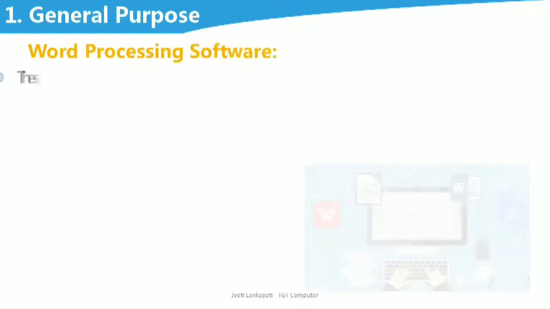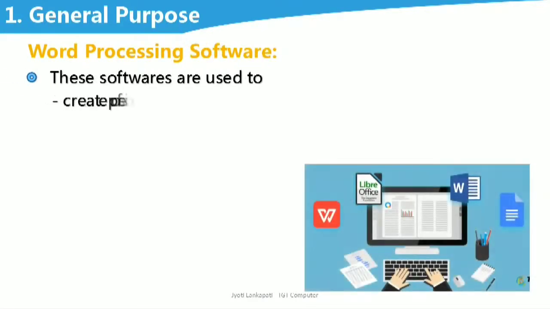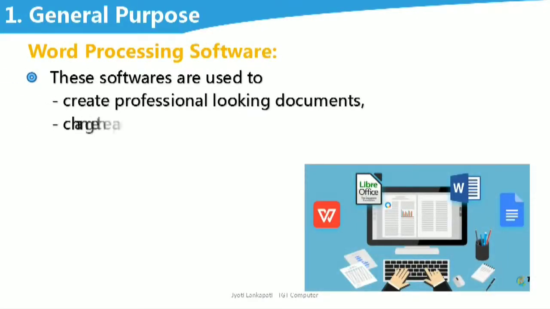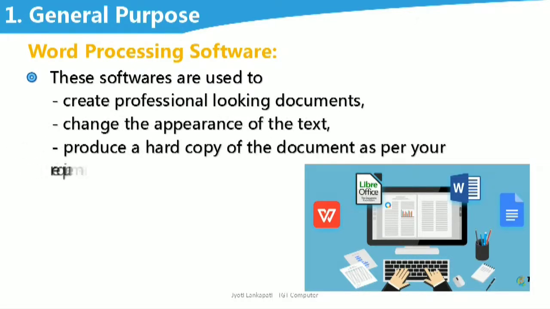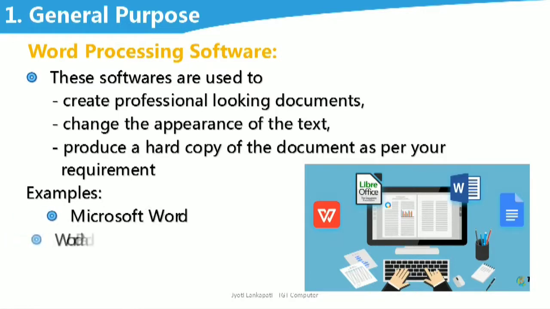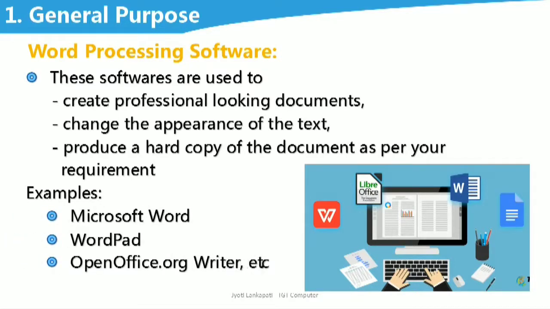The first is general purpose software. See, in that the first is word processing software. These softwares are used to create professional looking documents, change the appearance of the text, produce a hard copy of the document as per your requirement. So students, the Microsoft Word, yes, we all are using in computer lab. So this is a word processing software.